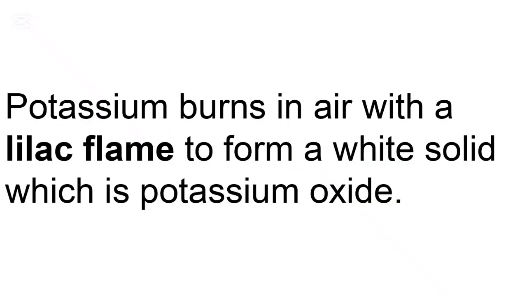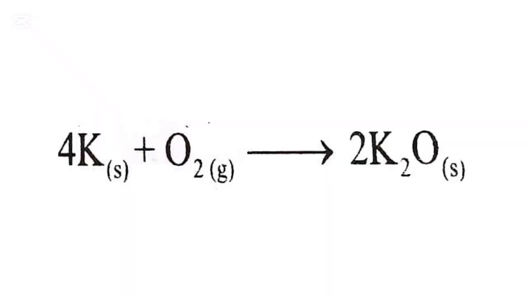Potassium burns in air with a lilac flame to form a white solid, which is potassium oxide. Now, a lilac flame is a purple flame. Therefore, potassium will burn with a purple flame, which we refer to as a lilac flame, to form a white solid, which is potassium oxide. This is according to the equation below. So the equation is potassium plus oxygen to give us 2 potassium oxide.